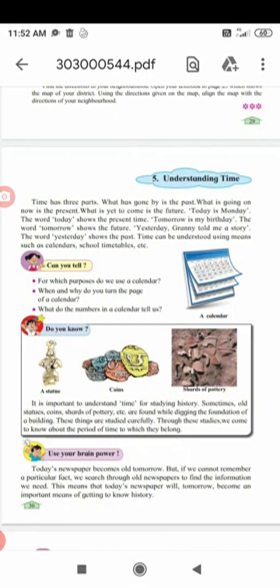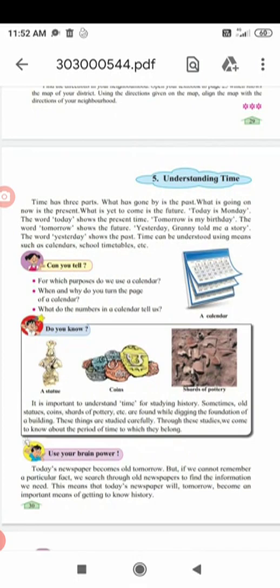So for tomorrow it is past. But if we cannot find an article, or can't remember an article which was given in that paper, we can open the newspaper again and again and search. We can search the information, the article which we need. This means that today's newspaper will tomorrow become an important means of getting to know history.